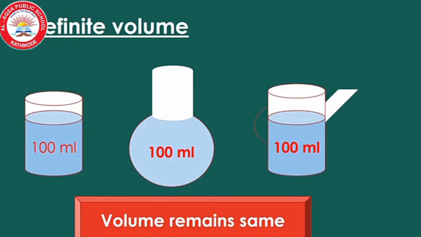Let us start our next property. We already took 100 ml of water and we transferred it into different containers one by one, isn't it? Does the volume remain the same? We can see that there is no change in their volume. They took the shape of the container, but there is no change in their volume. That means the second property, they have fixed volume.